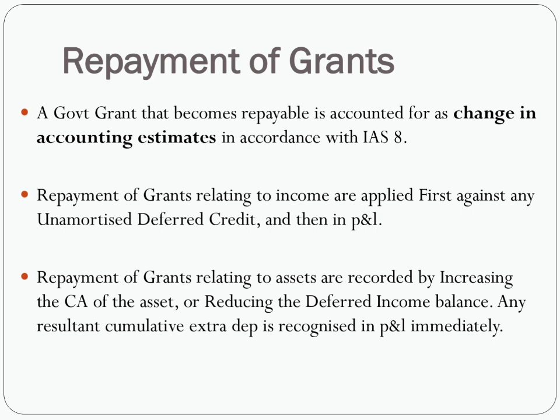Repayment of grants relating to income are applied first against any unamortized deferred credit and then in profit or loss. Repayments of grants relating to assets are recorded by increasing the carrying amount of the asset or reducing the deferred income balance. Any resultant cumulative extra depreciation is recognized in profit or loss immediately.